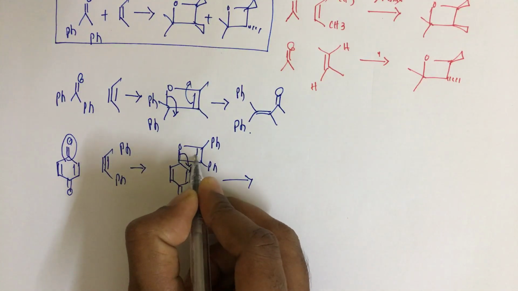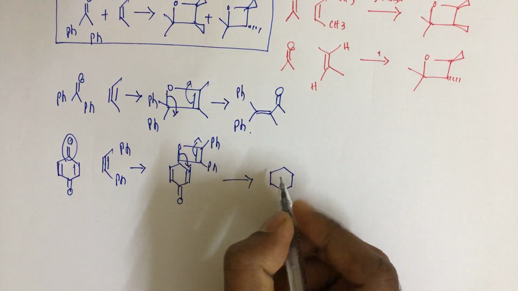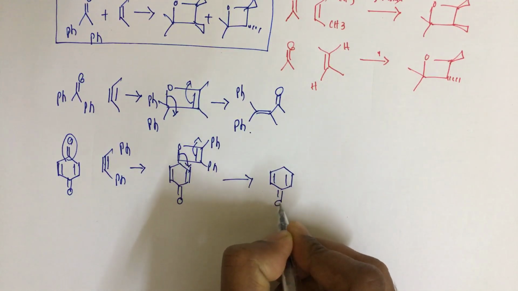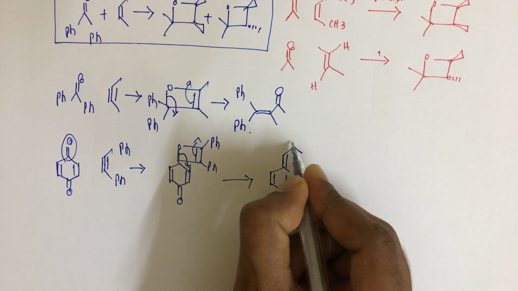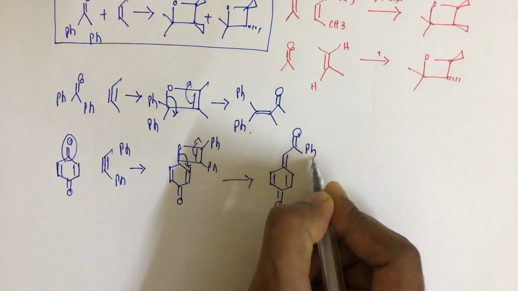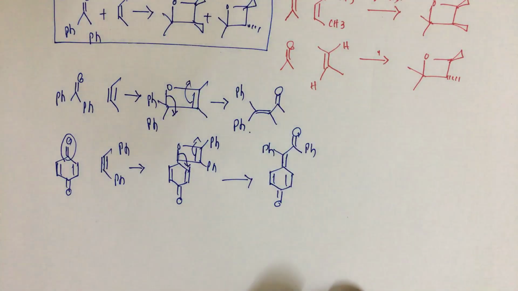This bond comes like this, this bond goes like this, here no change, and here it will be a double bond, C-O-Ph, and here a Ph comes. So this is the product.